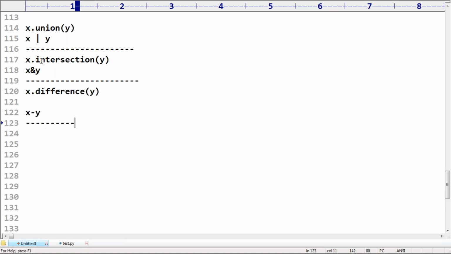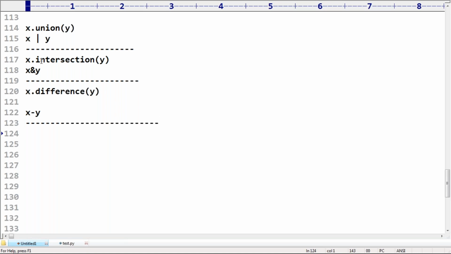Both the things are same. X minus Y or X dot difference, like this you can use. Of course, I will explain with examples. Don't worry about that. Here it is not a bitwise operator. It is not bitwise. It is the set related operations, Lakshmi.